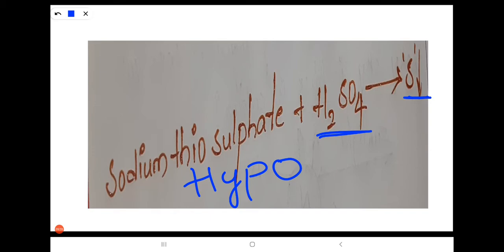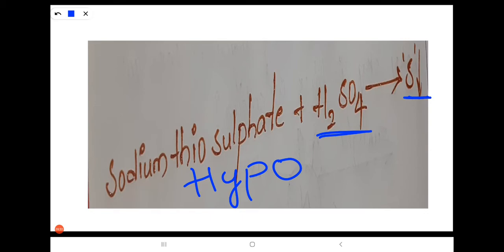When we are performing this chemical reaction, in the formation of sulfur crystals, if the size of the sulfur crystal is small, then we can observe a blue color. If we continue this chemical reaction further, the size of the sulfur crystals will increase.